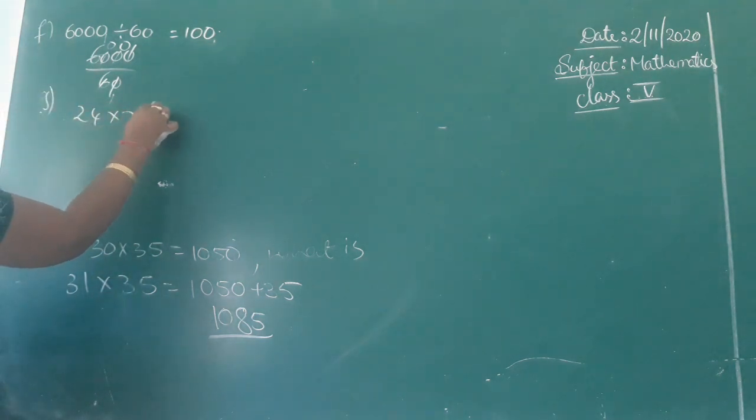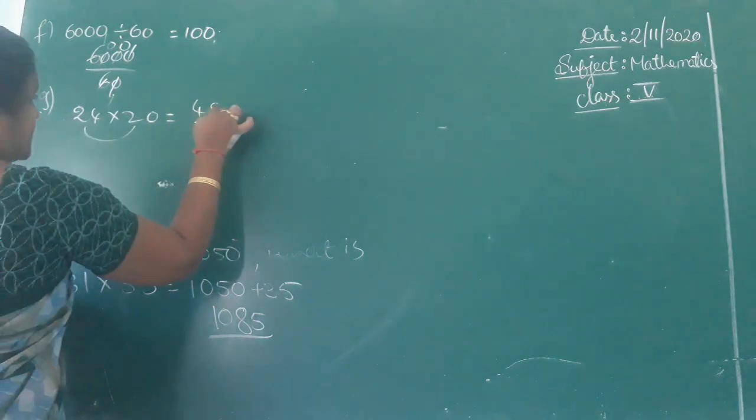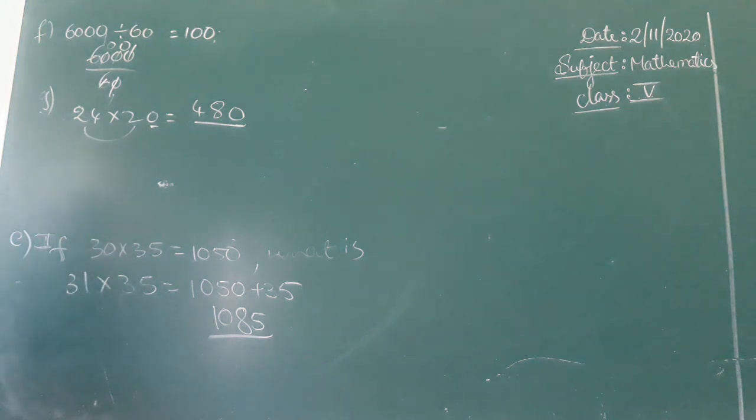Into 20 equal to how much? Listen, children, if you multiply 24 twos, what is 24 twos? 48. And one zero here, so 480. Mathematics A completed. Now mathematics B.